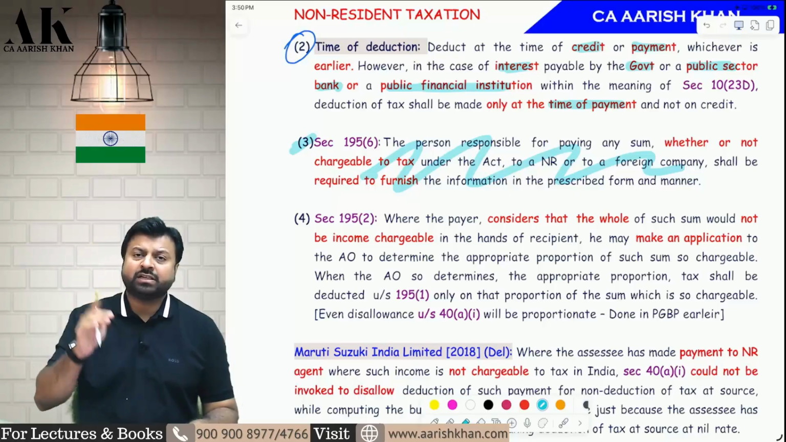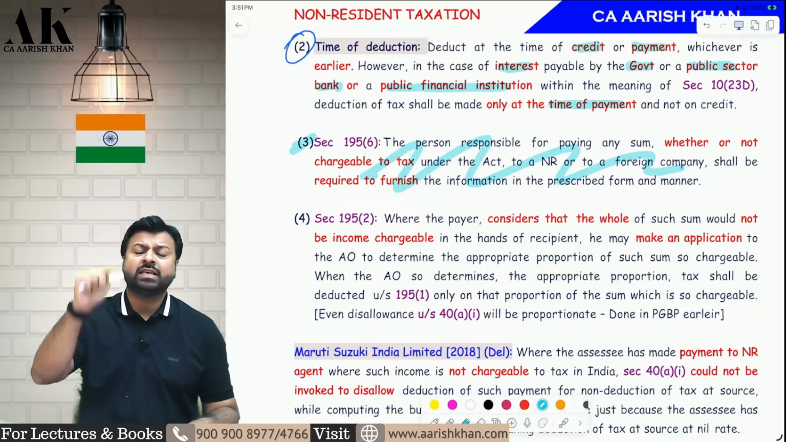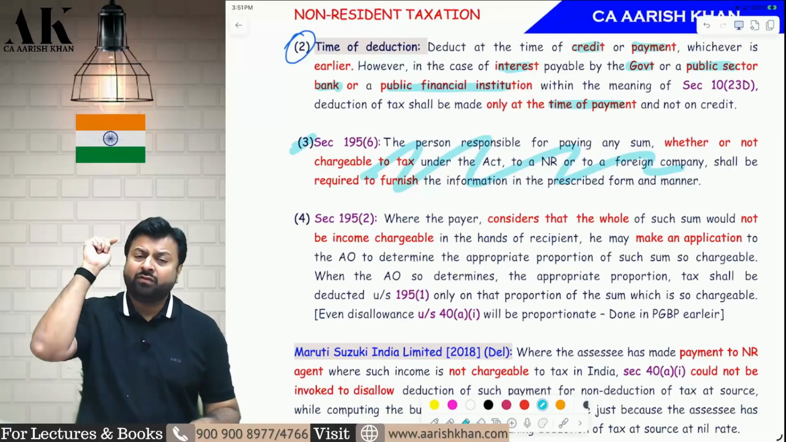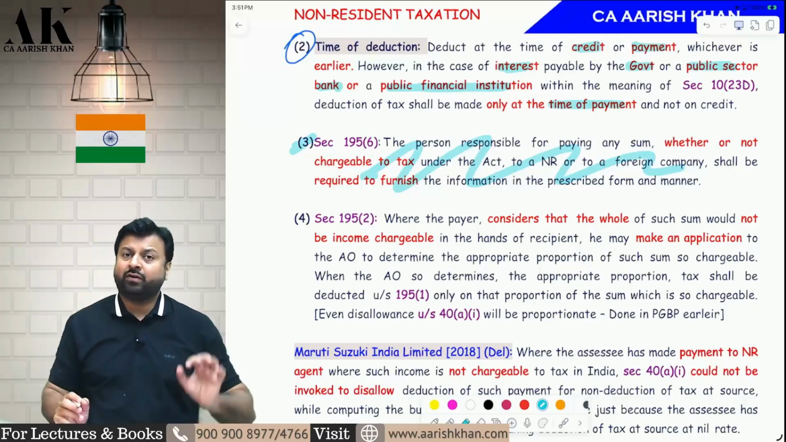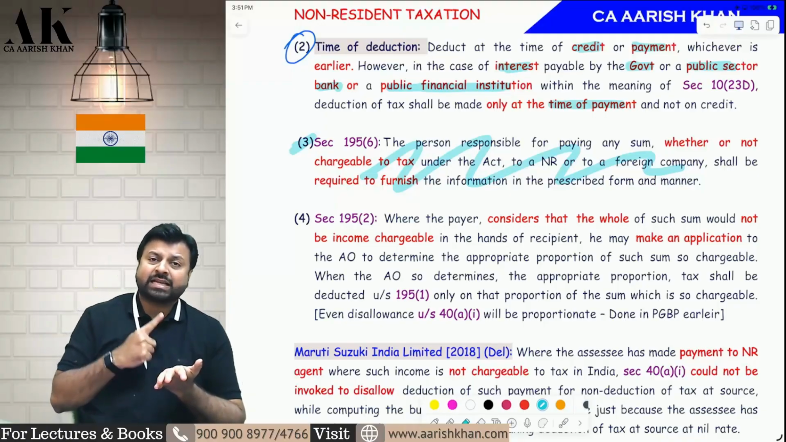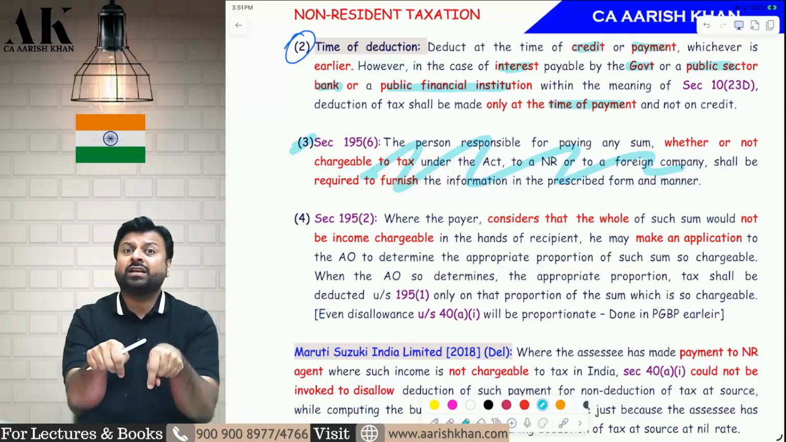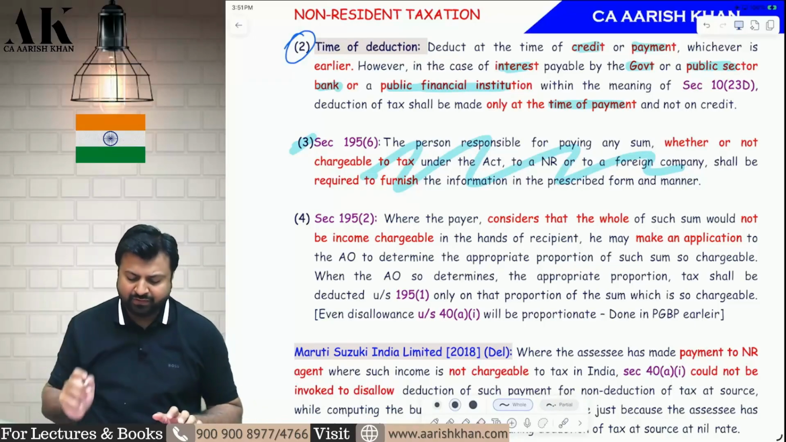Whether the income of the other person is chargeable to tax or not chargeable to tax, in either case the form has to be filled. Form 15CB has to be filled, and Form 15CA, whatever is the prescribed form, is required to be filled. Don't be under an impression that the prescribed forms have to be filled only if TDS is deductible. Even if nil rate TDS is there, 15CA/CB has to be fulfilled by the assessee.